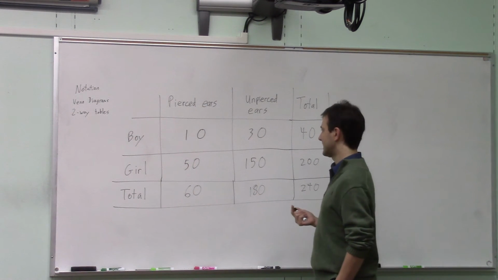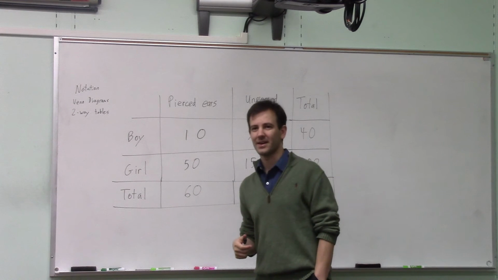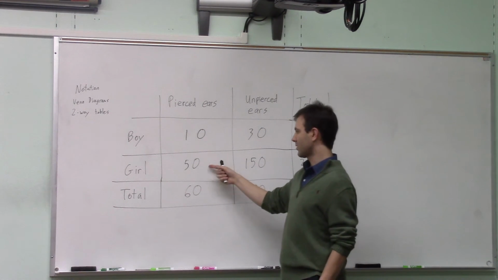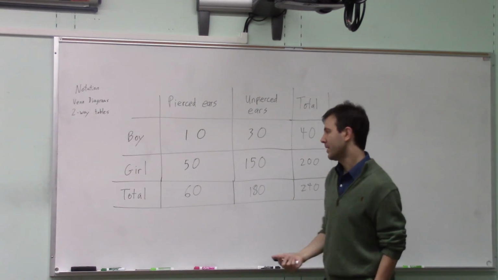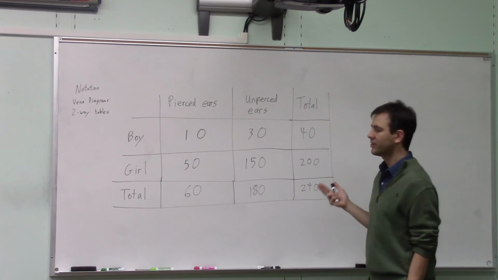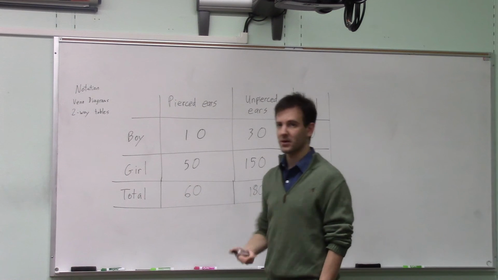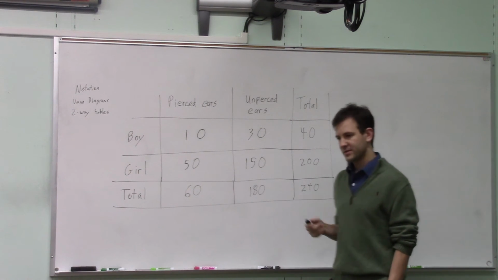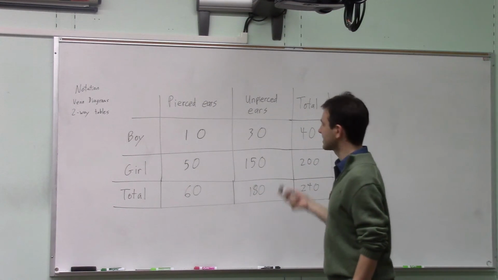If I tell you that somebody has pierced ears, the chance of them being a girl is 50 out of 60, but they were just as likely to be a girl even if you didn't know they had pierced ears, 200 out of 240. So that's what independence looks like